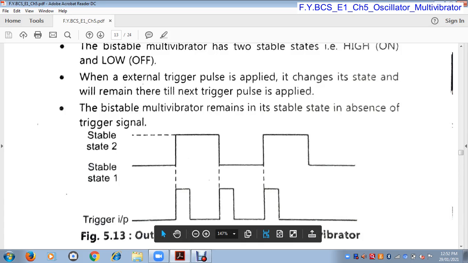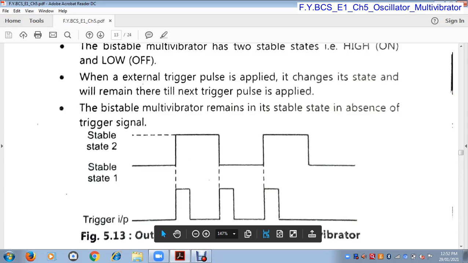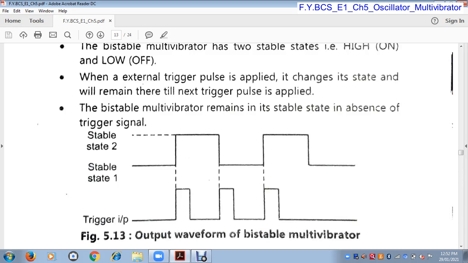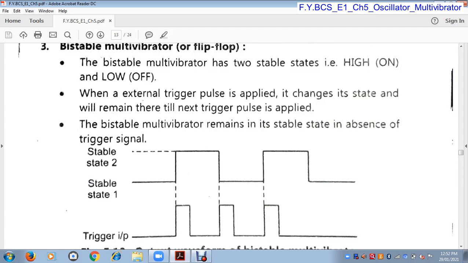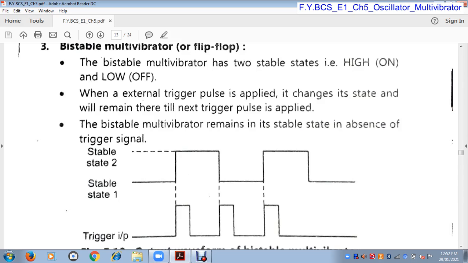When we apply the next trigger pulse, it changes from on state to off state, and it will remain in off state until we apply the next trigger pulse, and as soon as we apply it, it changes from off state to on state. So in this way, in bistable multivibrators, two states are stable, state 1 and state 2, that means on state and off state, both states are stable. But in monostable, only one state is stable, and in astable multivibrator, no states are stable.